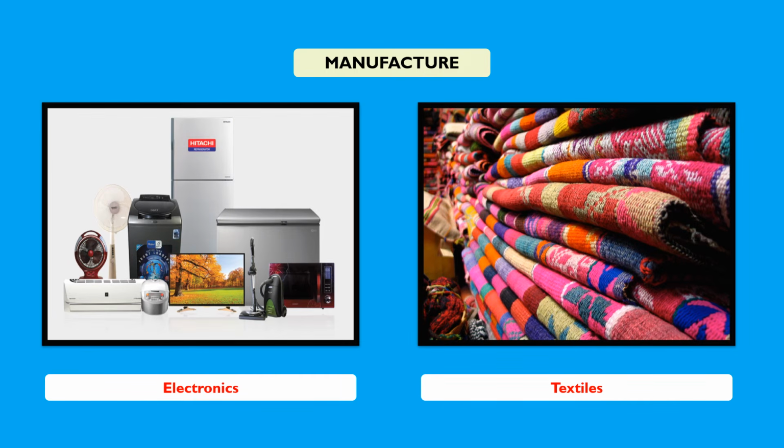Manufacture. Manufacture is to create, to produce, to fabricate. These are things that people make in a factory or a big industry. On the left we have electronics, electronical things such as a refrigerator, a washing machine, an air conditioner, a fan, television, and on the right we have textiles. Textiles are used to make clothes.